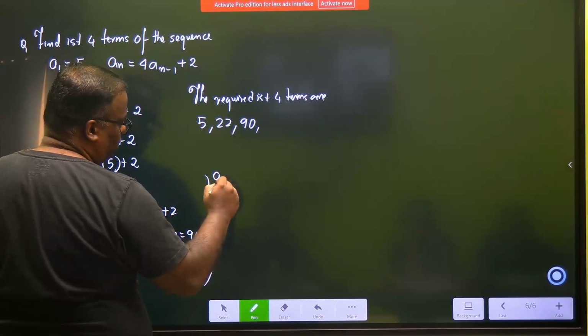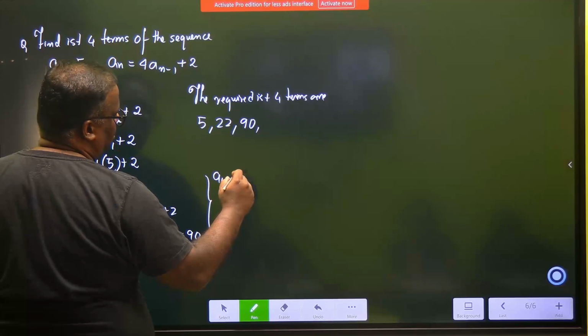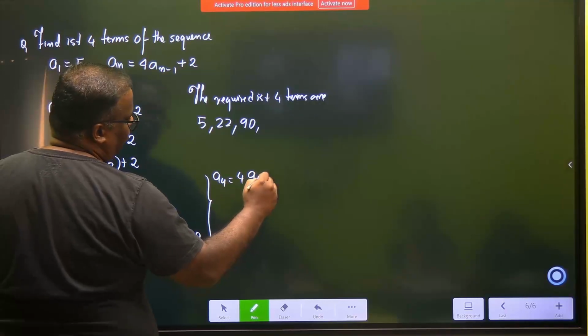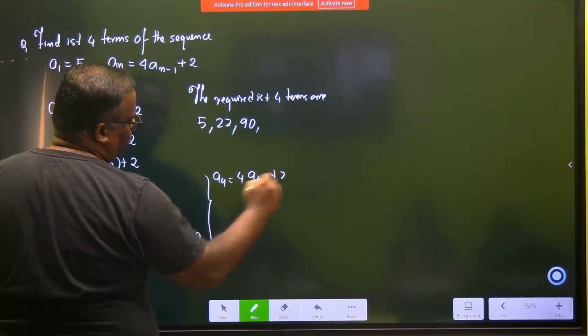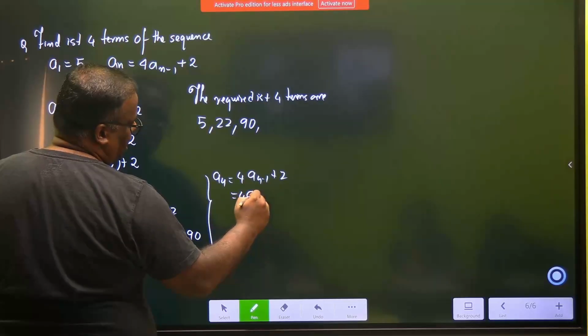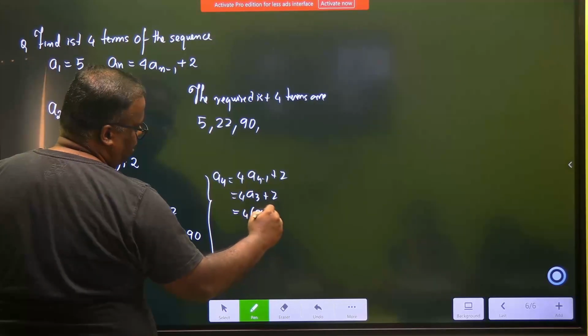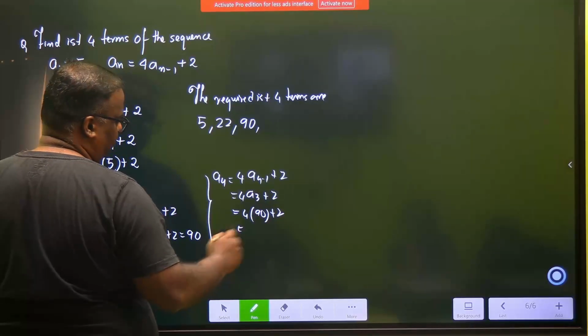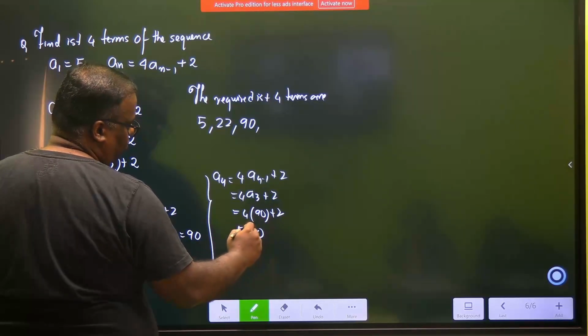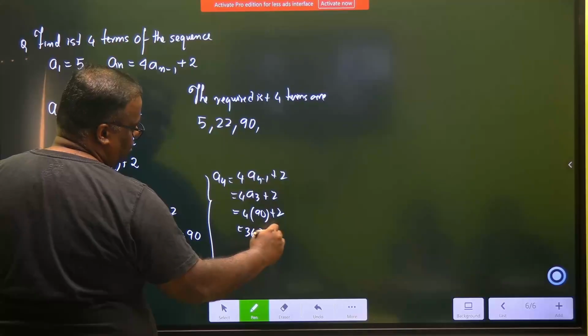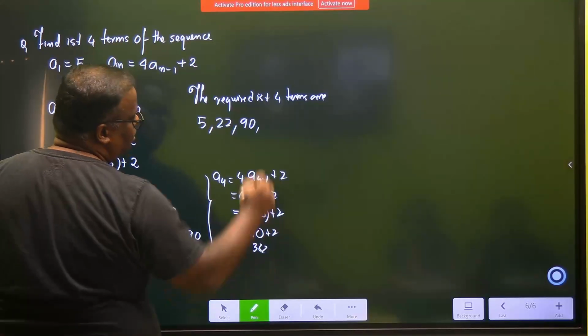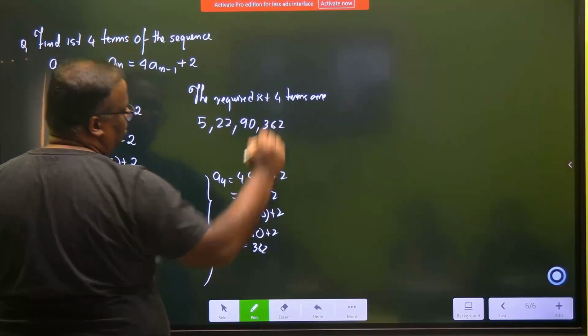That is a4. a4 is 4 times a4 minus 1 plus 2, which is 4 times of a3 plus 2, which is 4 times of 90 plus 2. So this is how much? 360 plus 2, 362. So our next term is 362.